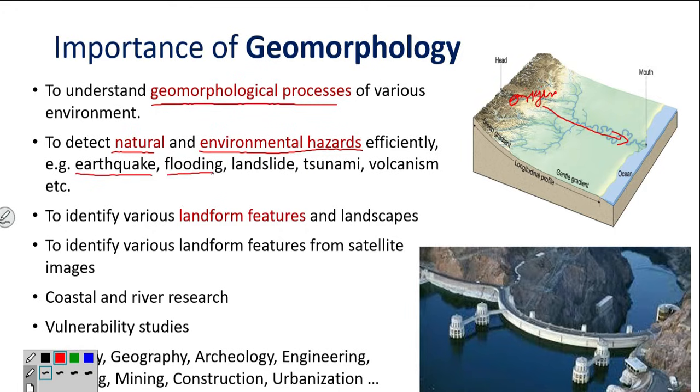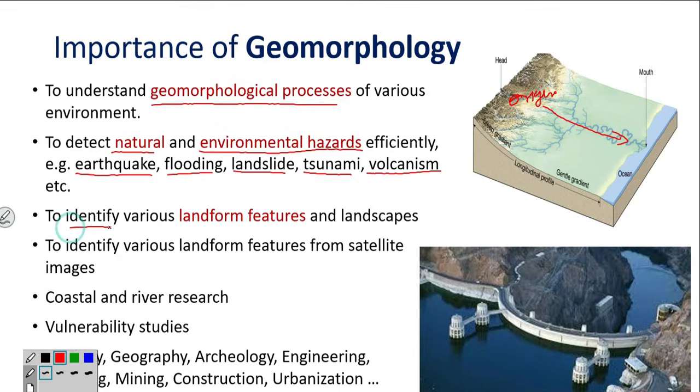Flooding occurs in rivers, landslides, tsunamis, volcanism, etc. So, how do they form, and in which conditions do they occur? All these things are studied under geomorphology.